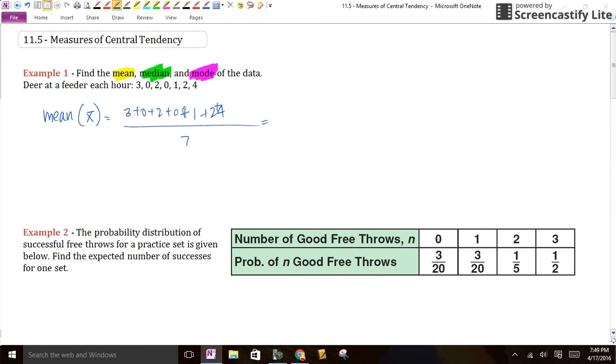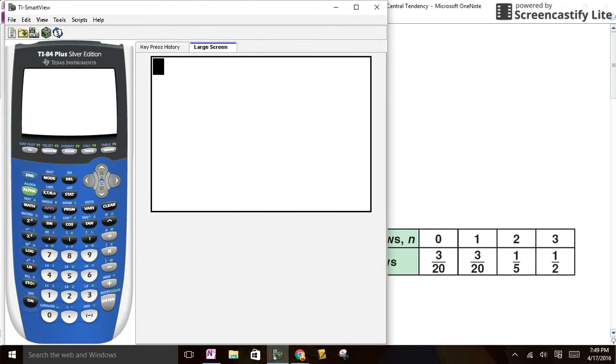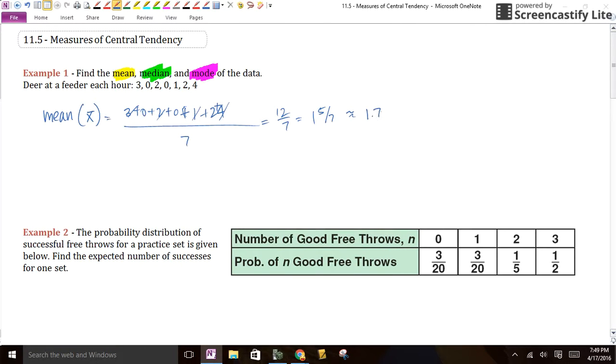So let's see what we got: 3, 4, 5, 6, 7, 8, 9, 10, 11, 12. So 12 sevenths, which is 1 and 5 sevenths, or approximately equal to, let's see what 12 divided by 7 is, 1.714. So that would be what is called our mean, right? That is the mean of the data.